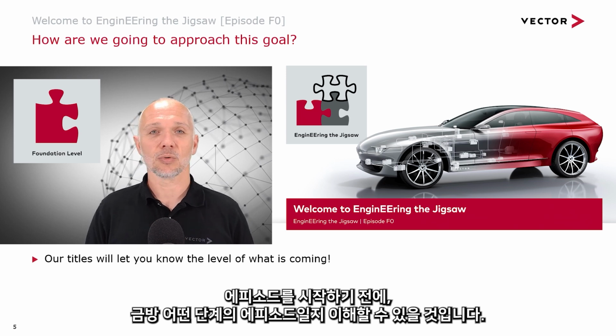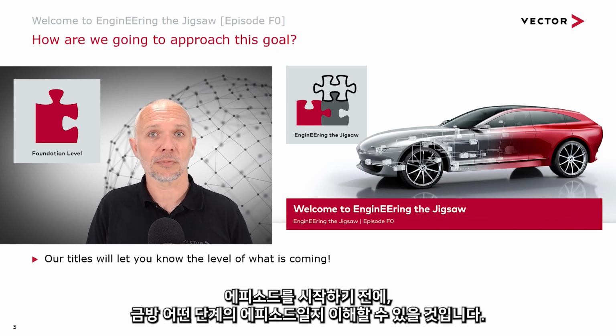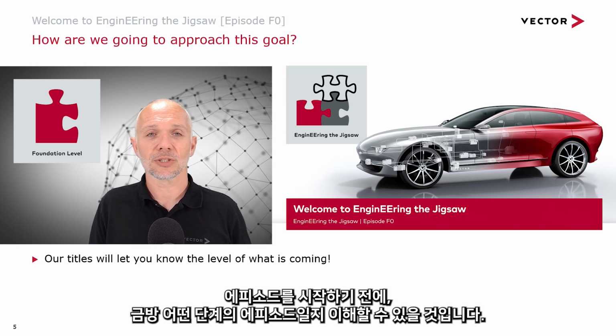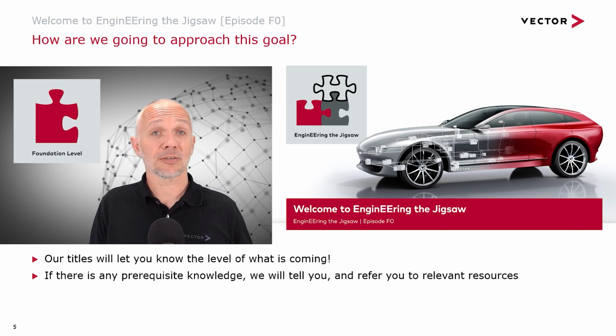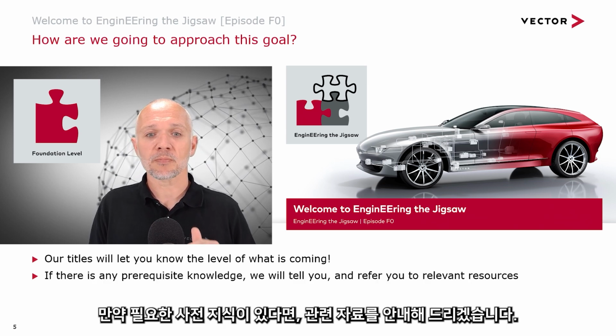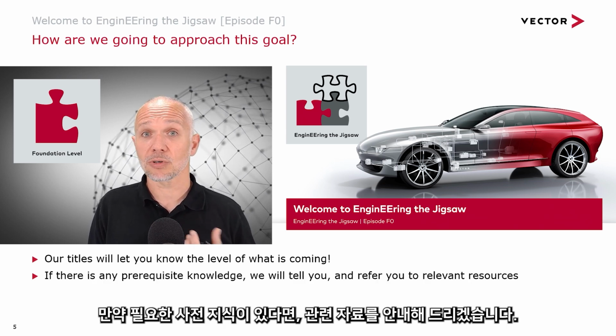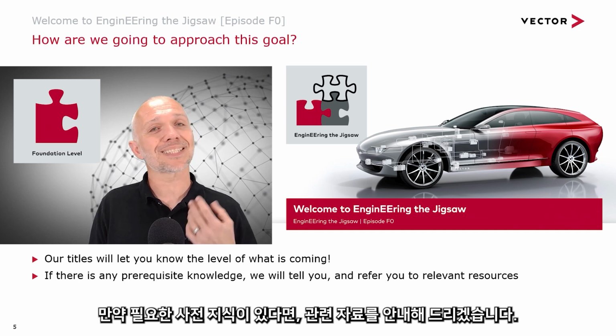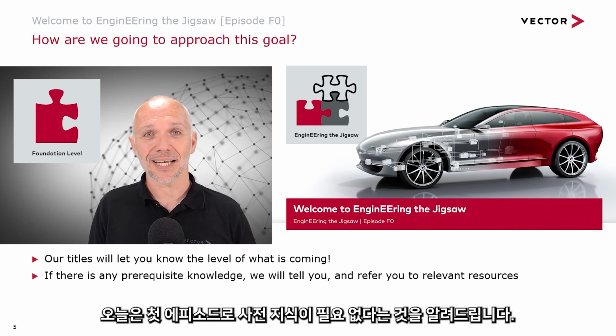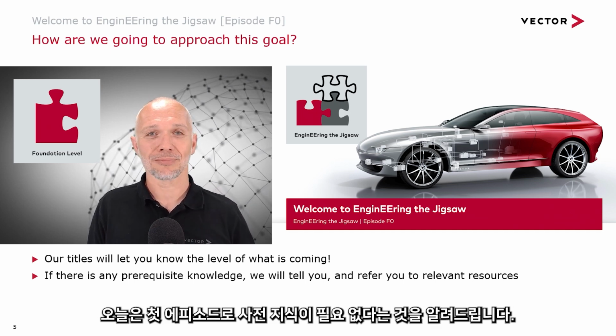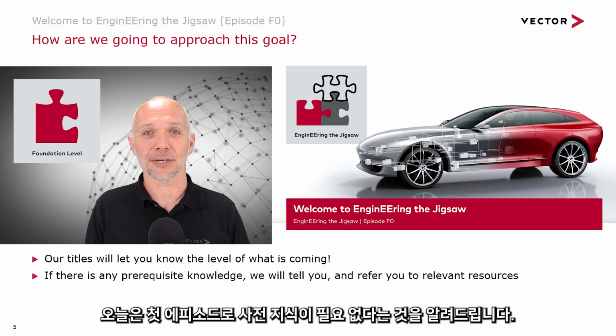So hopefully we'll help you understand what's coming before you even really get into an episode, just in the first couple of seconds. And of course, if there's any prerequisite knowledge, we will tell you and we'll refer you to relevant resources. So at the start of today's episode, I said there is no prerequisite knowledge for today's episode.